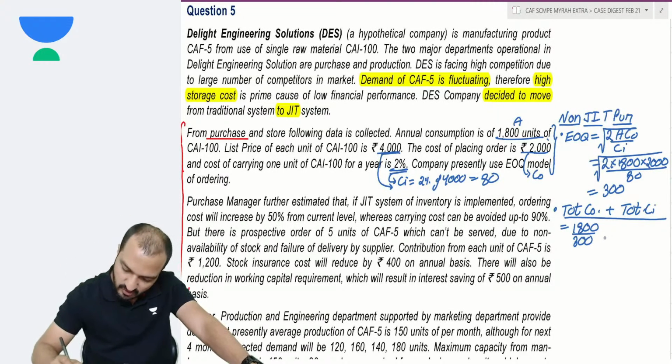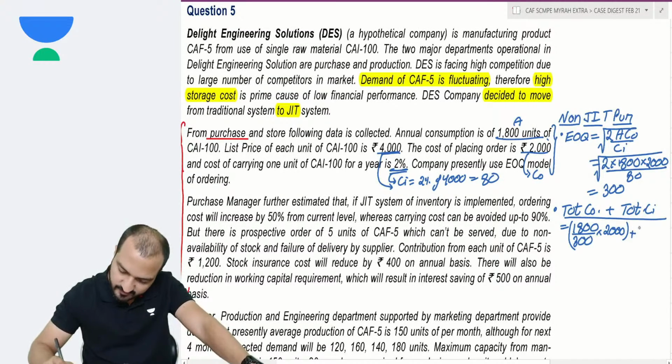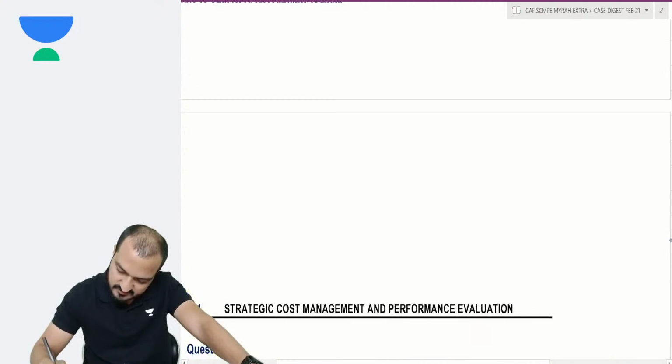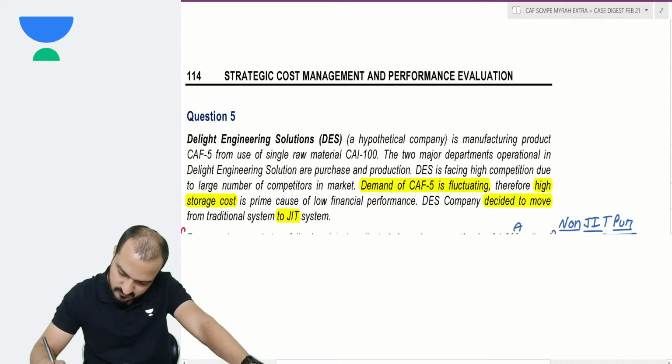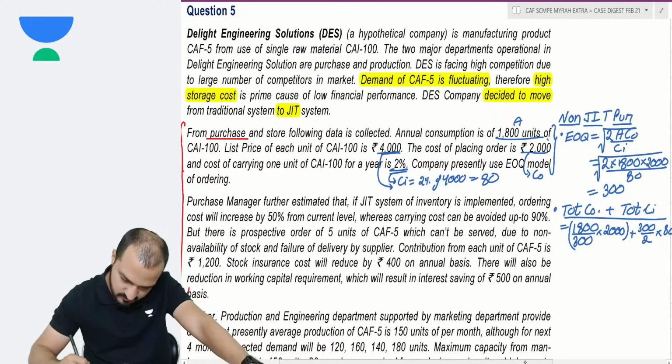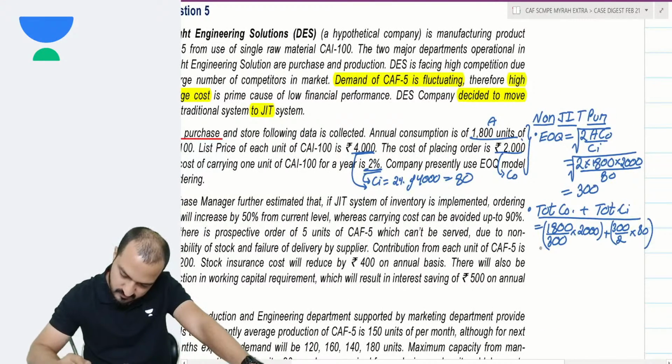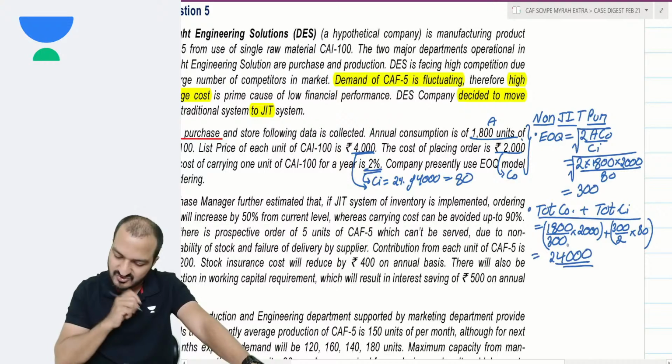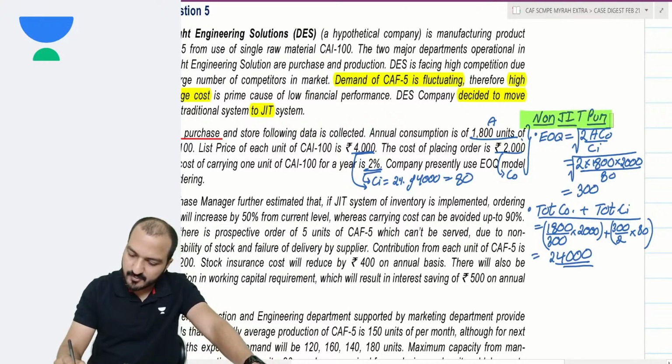And for each of those 6 orders, you will incur an ordering cost of 2000. Plus carrying cost will be order quantity divided by 2 into CI, 80 rupees. So this makes 12,000 and 12,000, a total of 24,000. In short, my non-JIT purchasing cost is 24,000.